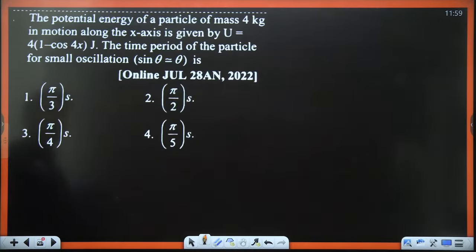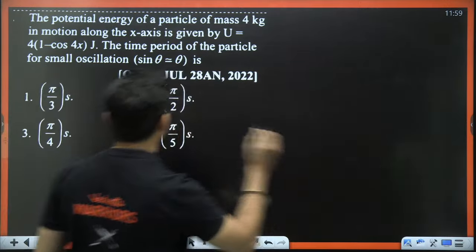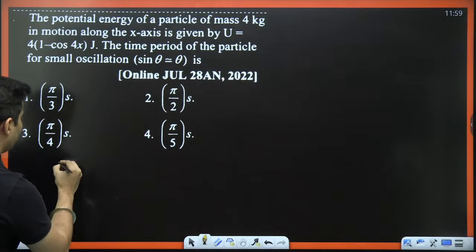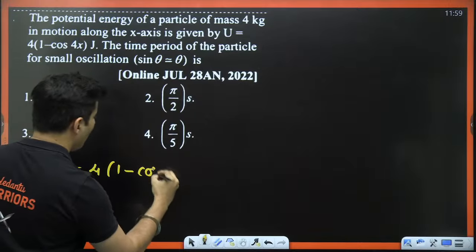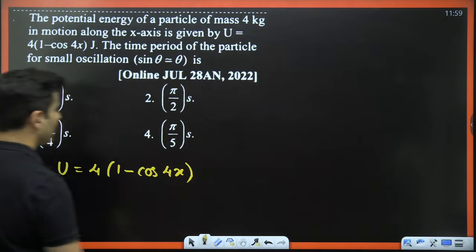The potential energy of a particle is given by U is equal to 4 into 1 minus cos 4x. The time period of the particle for small oscillations is, wow, very nice question. Very nice question, guys. Come on, think about it. How are we going to solve this question for small oscillations? Look at it. U is equal to 4 times 1 minus cos 4x.